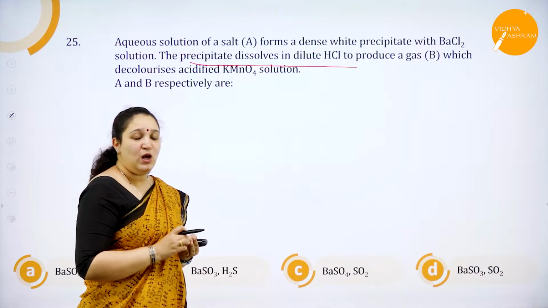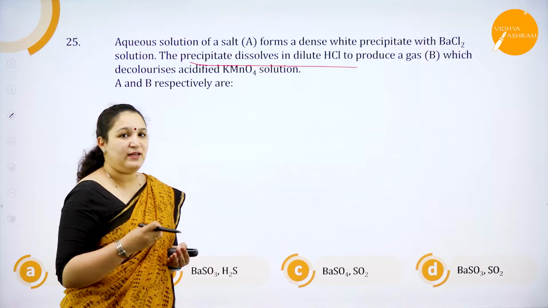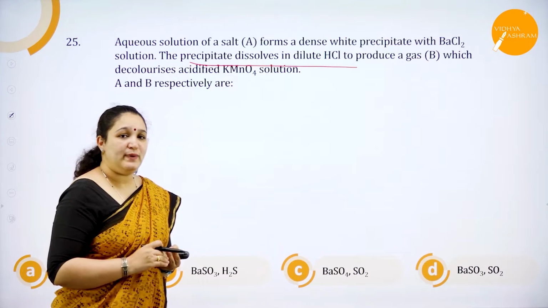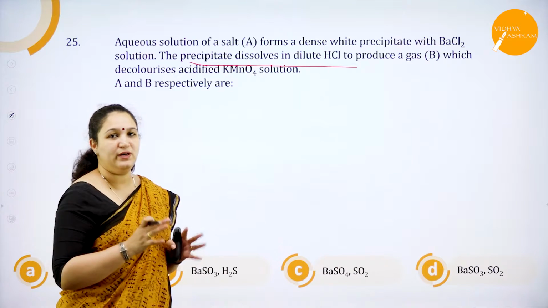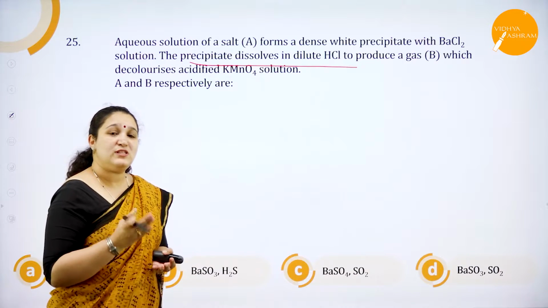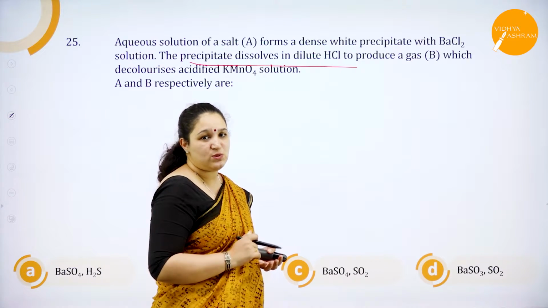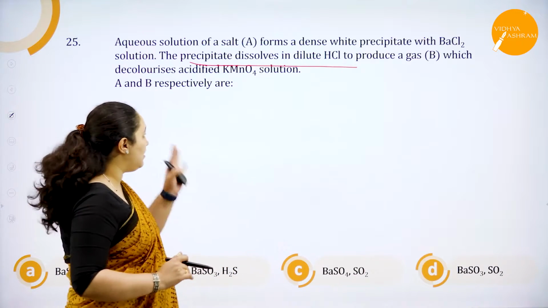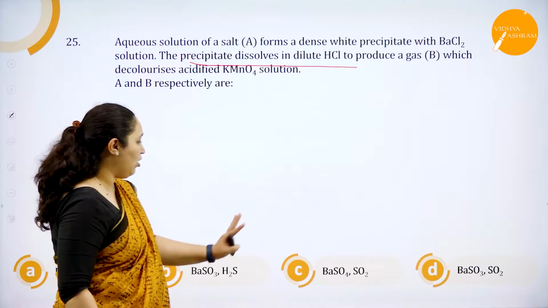The precipitate will not dissolve, or it is insoluble in dilute HCl. It is soluble in hot dilute HCl, but they have not mentioned hot or cold here. They have just told it is soluble. So which are the salts which are soluble? Sulfite salts are the ones which are soluble. So our answer here is barium sulfite. So it should be option B or D.